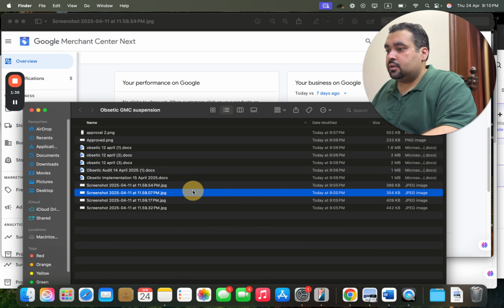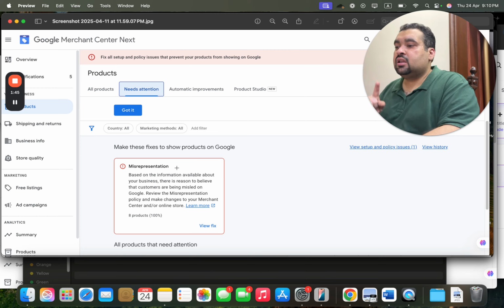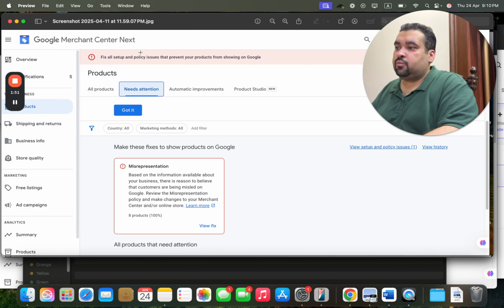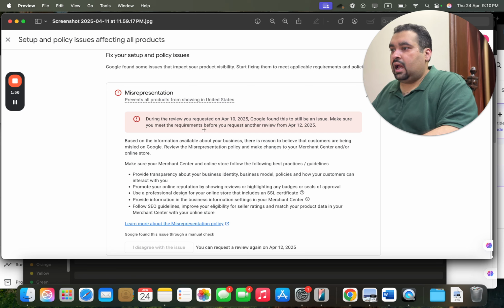You can see over here that the account has a misrepresentation error: based on information available about your business, there is reason to believe that customers are being misled on Google. Review the misrepresentation policy and make the changes to your Merchant Center and/or online store. You can see it says to fix all setup policies that prevent your products from showing on Google, and there is another misrepresentation error for the same.